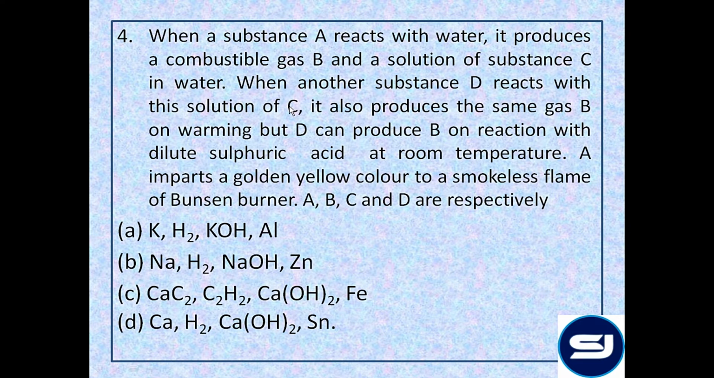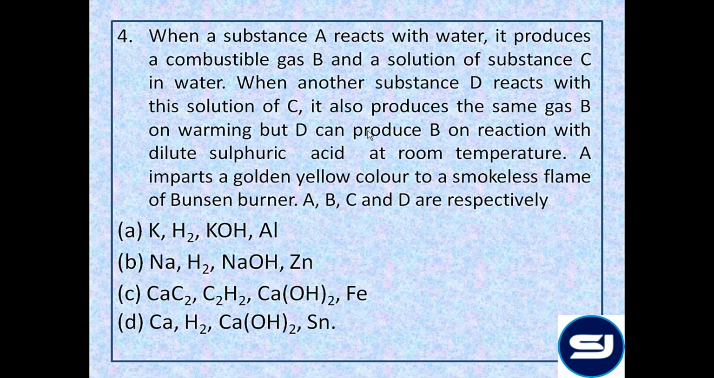Now a substance reacting with an alkali has to be an amphoteric metal because all the metals don't react with alkali. So the metal could be aluminum, zinc, lead, tin, or any other amphoteric substance. So the substance D is an amphoteric element, that is zinc. When D reacts with C, it also produces the same gas B on warming, which is nothing but hydrogen, because when zinc reacts with NaOH, it forms sodium zincate, Na2ZnO2, and liberates H2 gas.